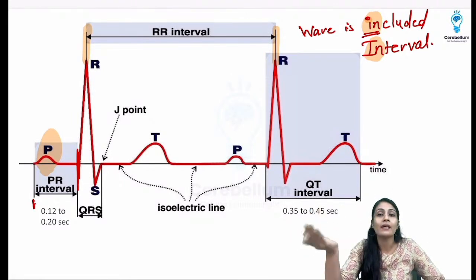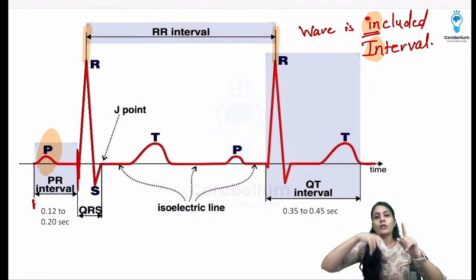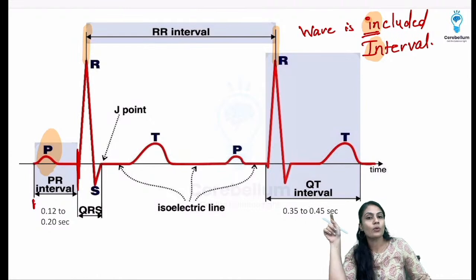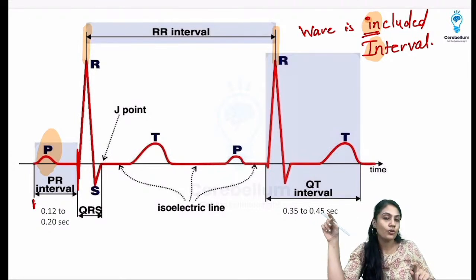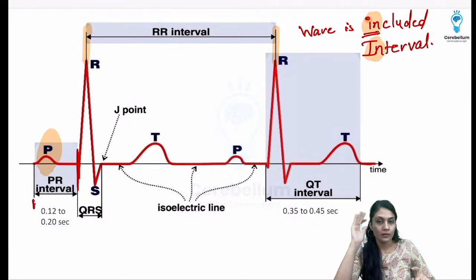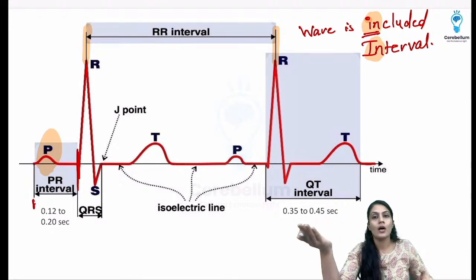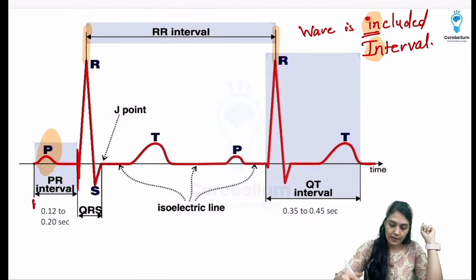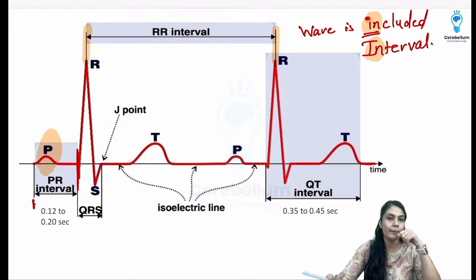That means the next cycle will be starting. The QRS will be like that. P, QRS, T, like that, the ECG strip will be there. So R to R, from the peak of one R to the peak of the consecutive next R, is the RR interval. So T and P are going to come inside it.